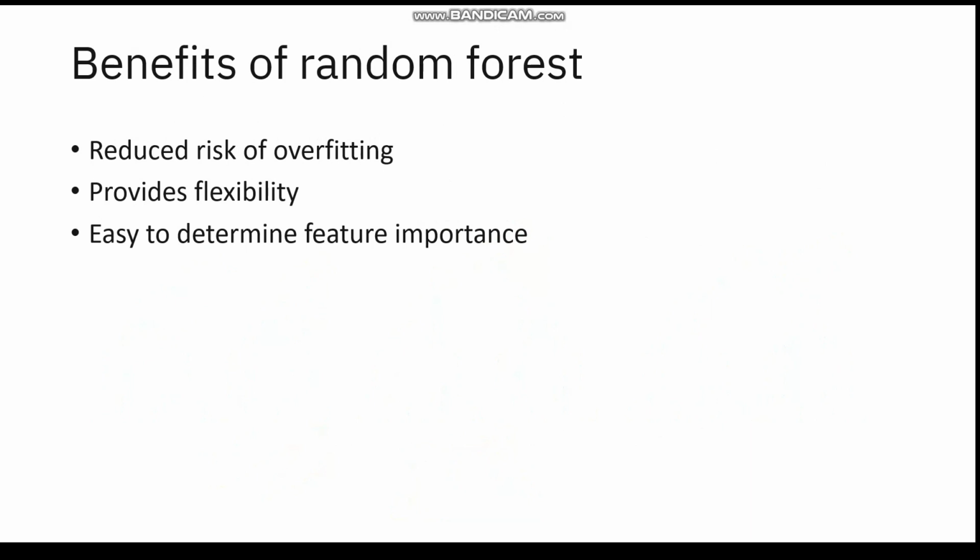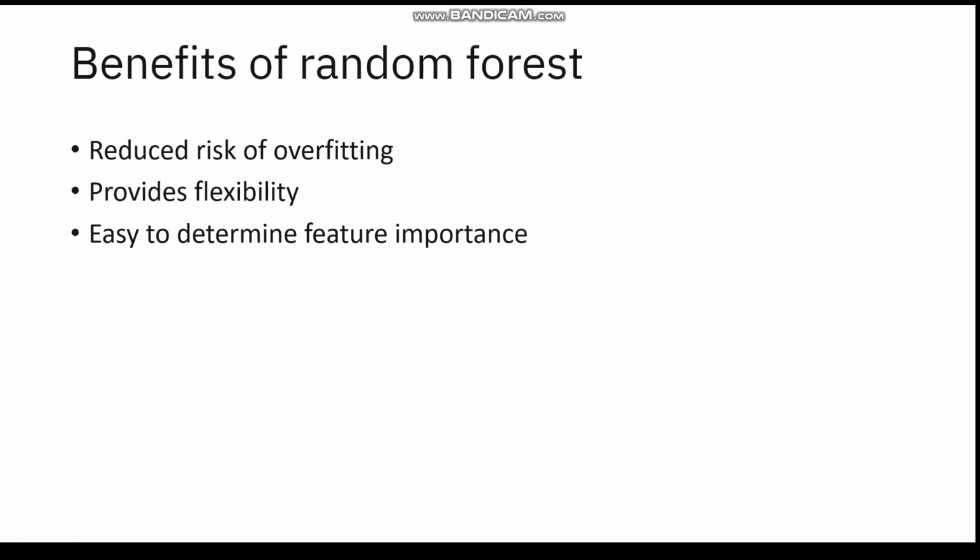So these are a few benefits of random forest. The first one is reduced risk of overfitting. Decision trees run the risk of overfitting as they tend to fit all the samples within the training data. When there is a robust number of decision trees in a random forest, the classifier will not overfit the model, since averaging uncorrelated trees reduces the problem of overfitting. So when we use random forest, the overfitting problem will be reduced.